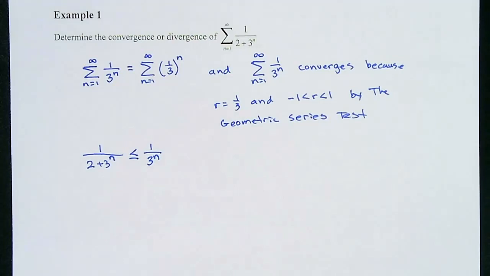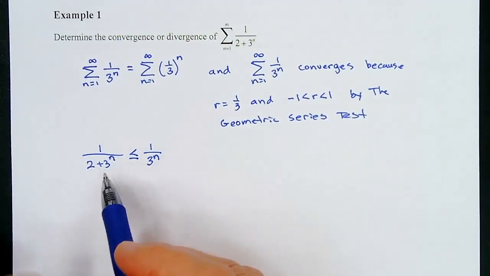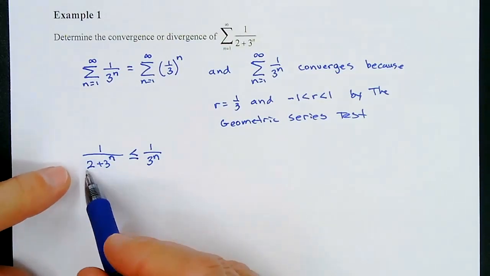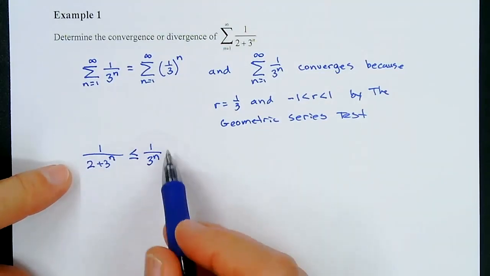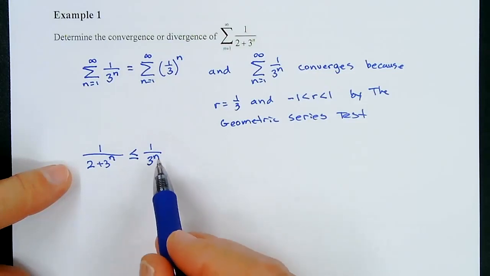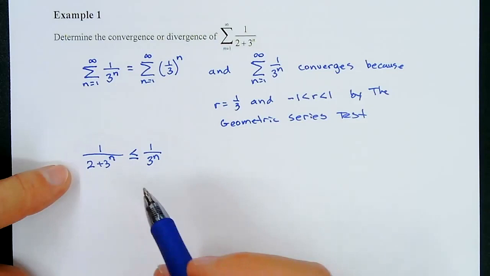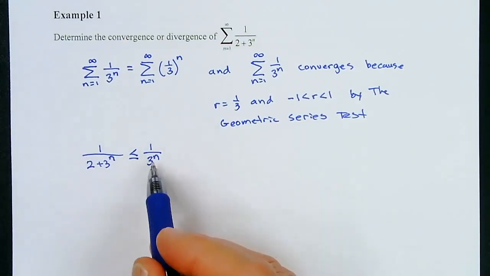Now, you may be wondering, how do I know that this one's smaller? If you compare these two, this one has a bigger denominator because we're adding 2 to the 3 to the n power. So this one's always going to be slightly smaller than that one because we're always adding 2 to our denominator, which makes the overall fraction smaller. Okay, so that's how I know it's always going to be smaller.